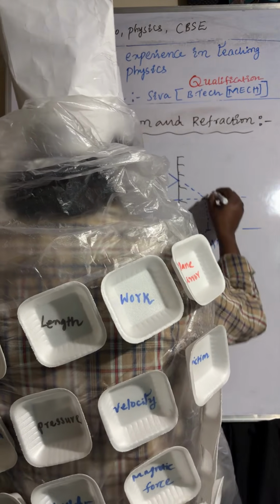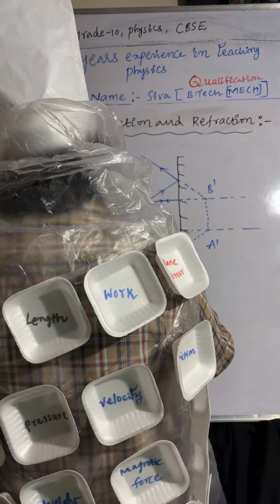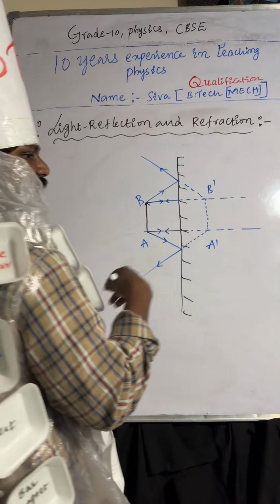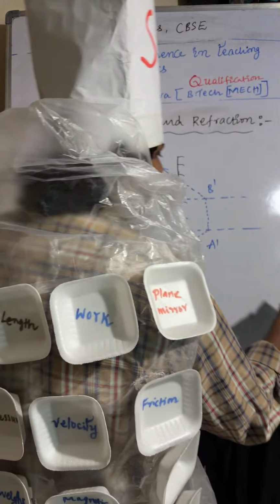So this is A dash and B dash. A dash B dash is the virtual image. So AB is the object. Understood or not? I hope it is very clear.